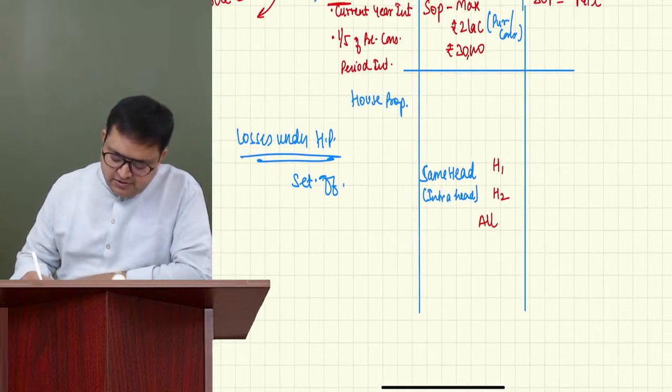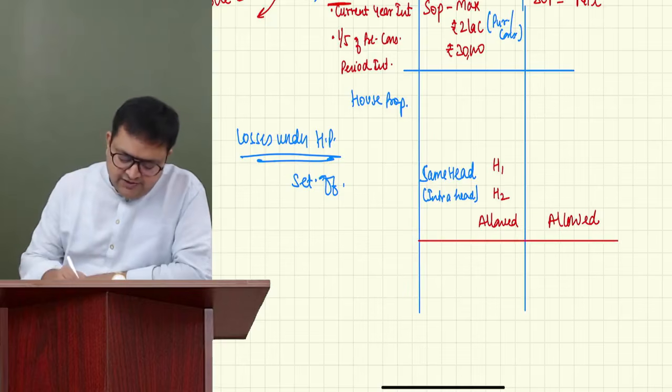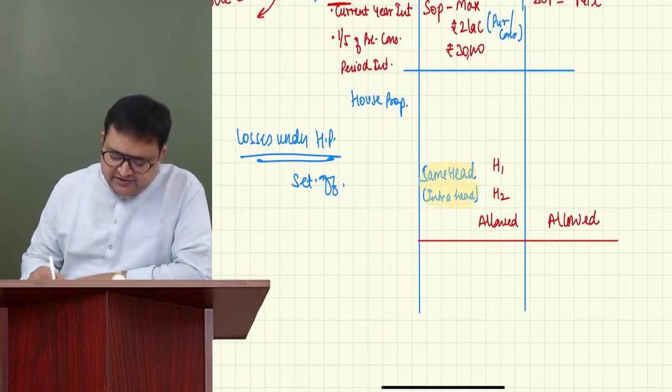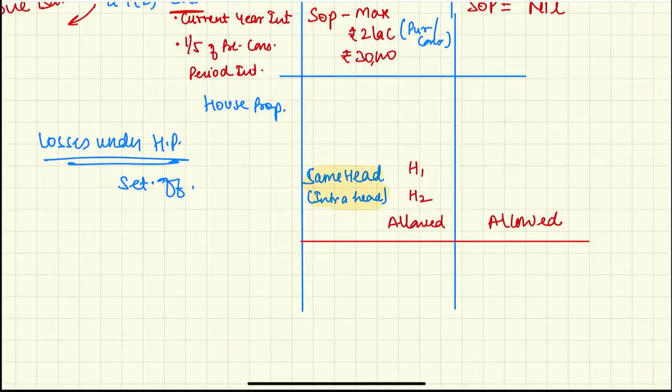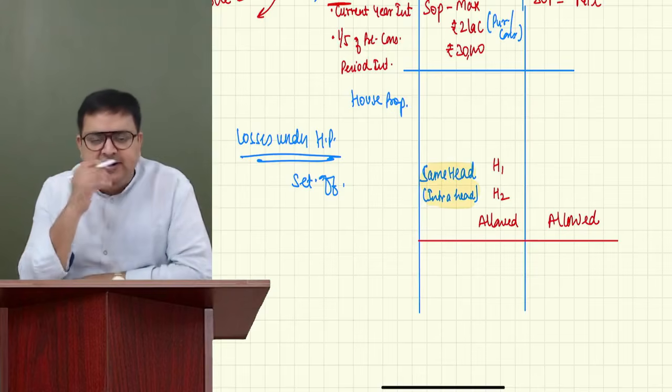It is allowed. Same head is allowed without any if and but, without any condition. There is no problem in limit. I have not written anything. So it is fully allowed if it is the same head.